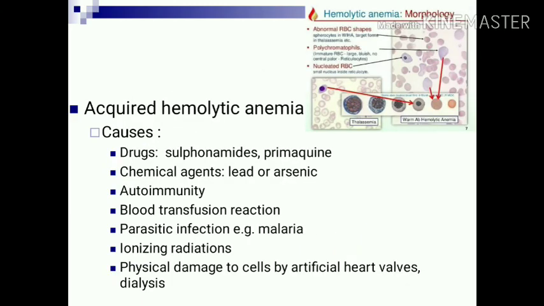Causes of acquired hemolytic anemia are certain drugs like sulfonamides and primaquine, chemical agents like lead or arsenic, and autoantibodies also produce hemolysis. Blood transfusion reaction, particularly mismatched blood transfusion, produces hemolysis, as do parasitic infections like the malarial parasite and ionizing radiation. Physical damage to the cell by artificial heart valves as well as dialysis also produces hemolytic anemia.